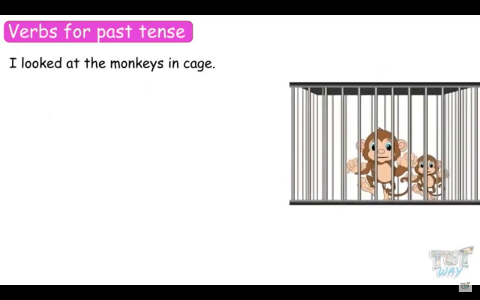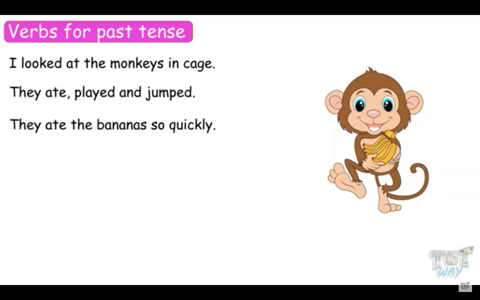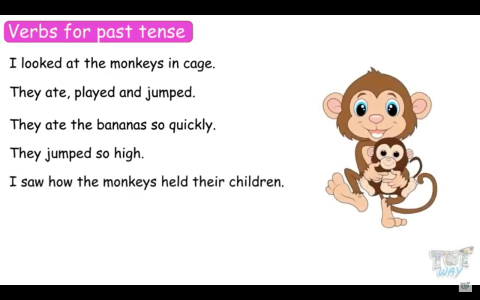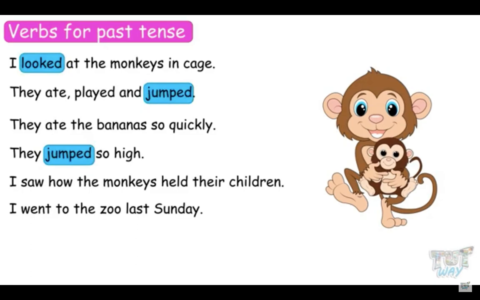I looked at the monkeys in the cage. They ate, played, and jumped. They ate the bananas so quickly. They jumped so high. I saw how the monkeys held their children. I went to the zoo last Sunday. Here the verbs looked, jumped, ate, saw, held, went. All these verbs show that the actions were performed in past.